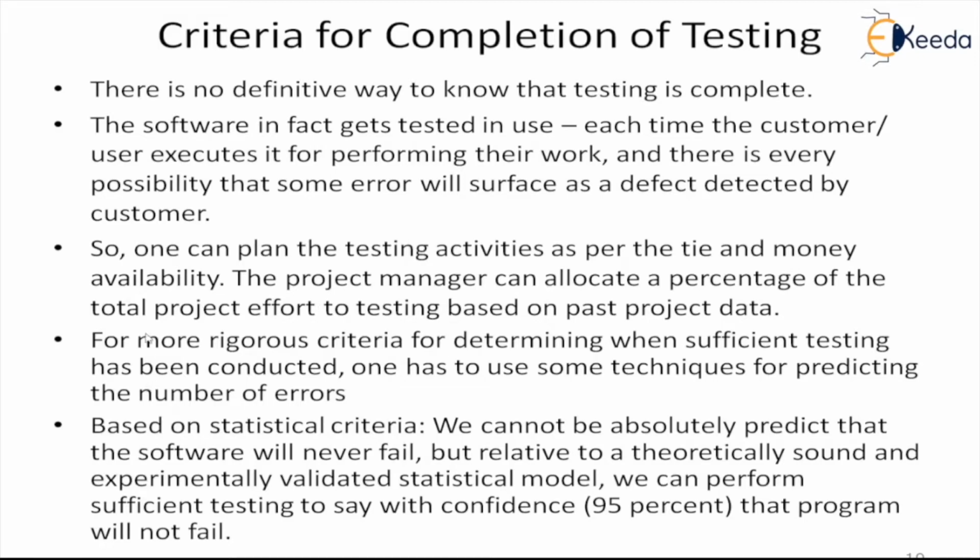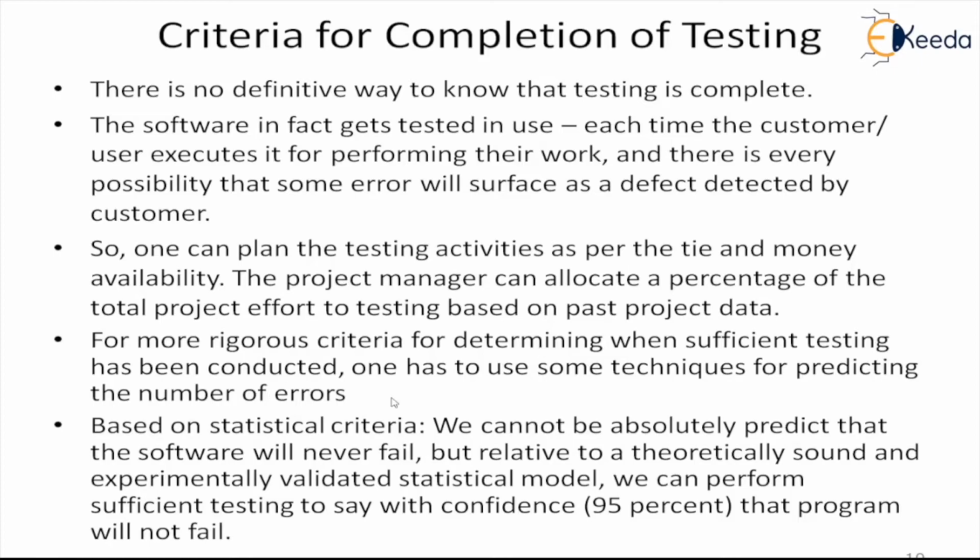If you want a more rigorous criterion for determining the sufficiency of testing, whether sufficient testing has been conducted or not, one has to use some techniques for predicting the number of errors. They are not very foolproof, but there are some techniques available. You try to predict the number of errors that you will get, and then as you test, you see how many errors have been removed.